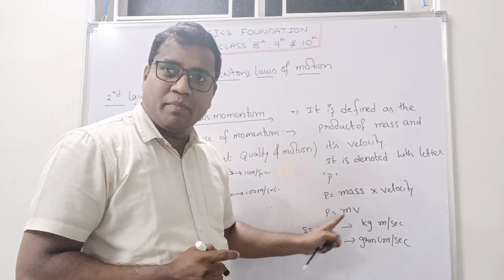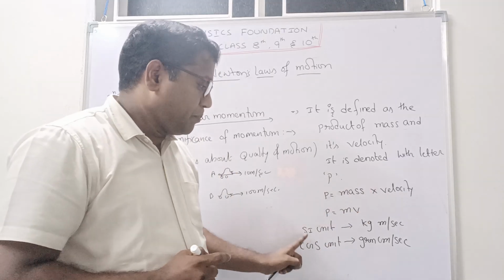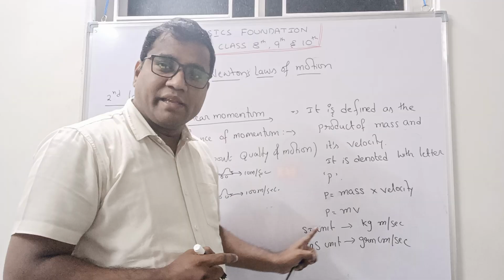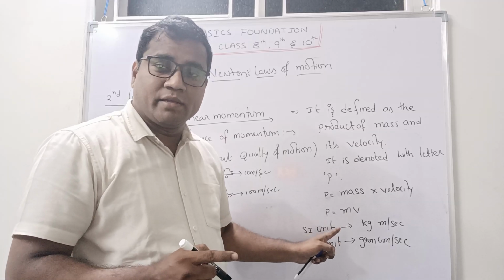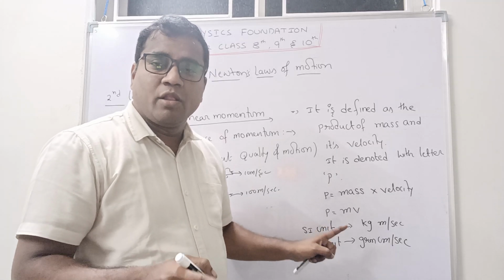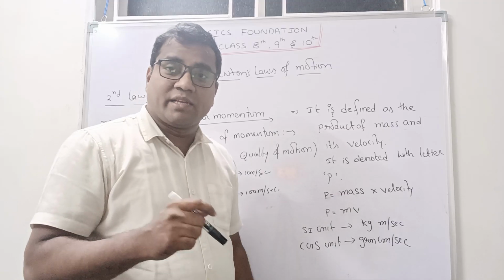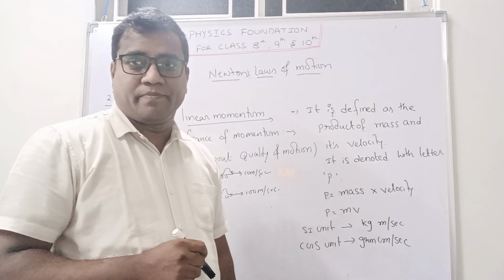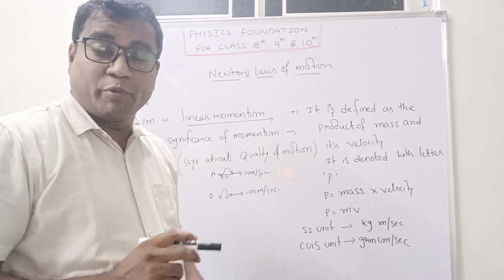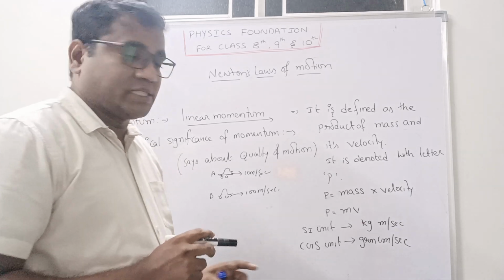Mass means m, velocity means v. So here P is equal to mv. SI unit kg meter per second. On the CGS unit it is gram centimeter per second. Clear? I hope you understood, right? Just again revise yourself.